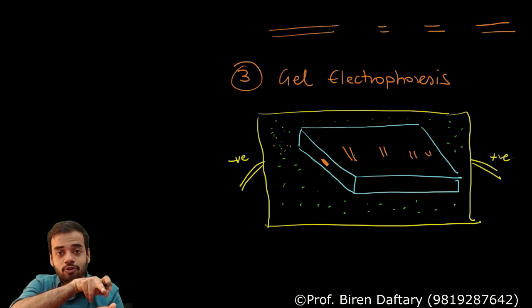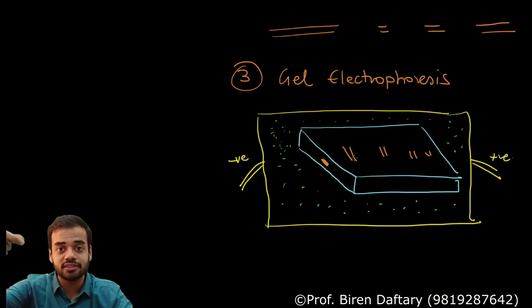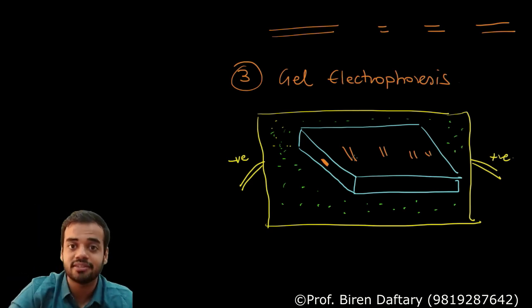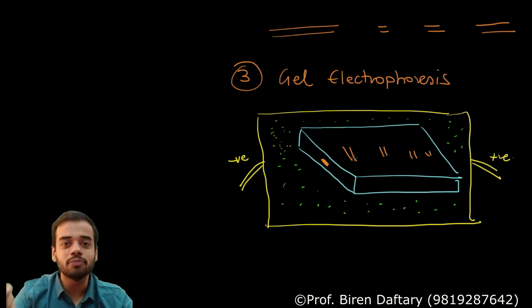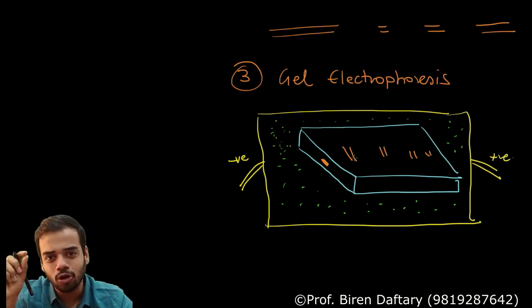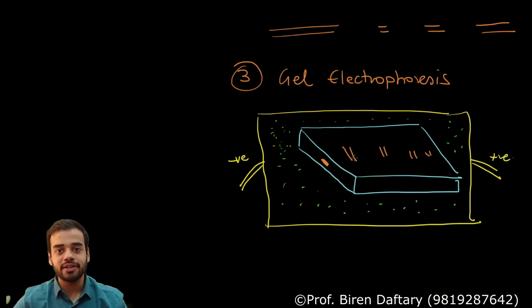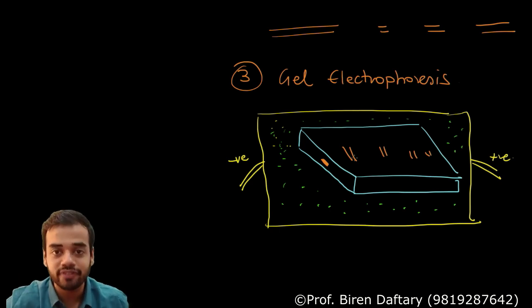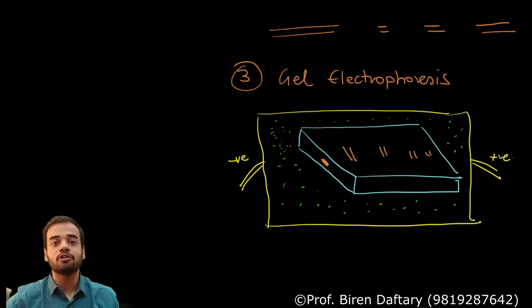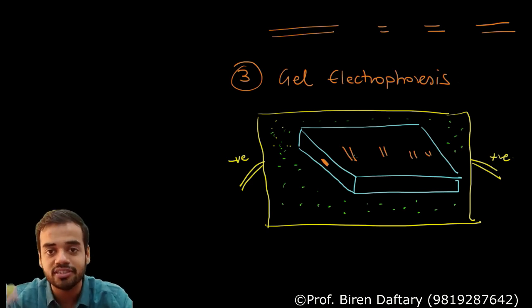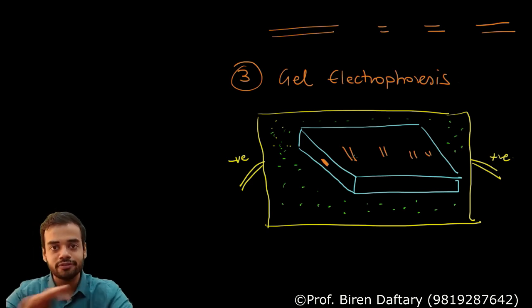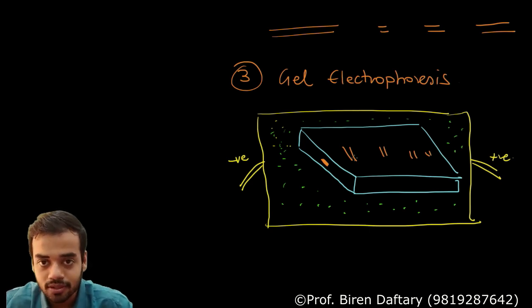And this movement is occurring inside the gel, because that main sample you have loaded inside the gel. You will say how it will move, because gel has very small pores and DNA is very small, so it passes through the pores. So this separation of fragments with the help of electric current is called electrophoresis. You are using gel, so it is called gel electrophoresis. So now we have separated the fragments, correct?